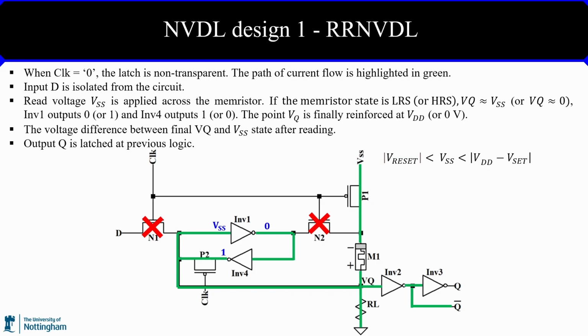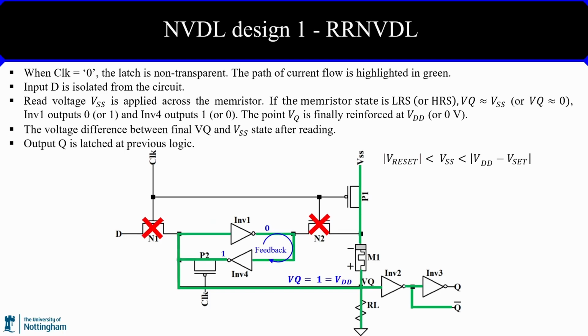Inverter 1 will interpret VSS as logic high and output 0, and therefore inverter 4 will output 1. The node VQ is finally reinforced at logic 1, VDD level, by inverter 4. The voltage difference between the final VQ and VSS restores the state of the memristor after reading it. And due to the back-to-back connected inverter 1 and 4, the output Q is latched at the previous logic value.